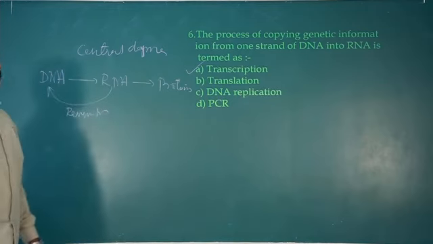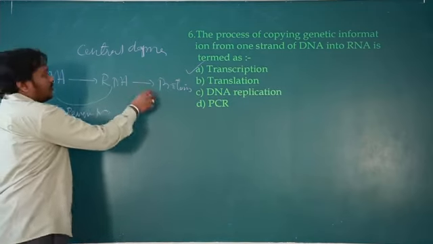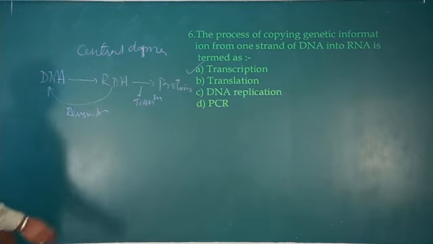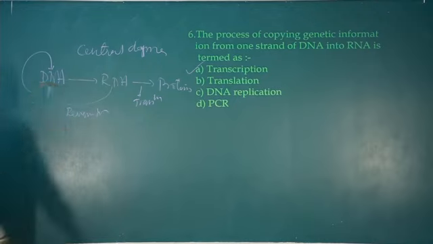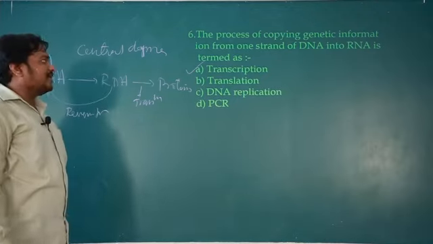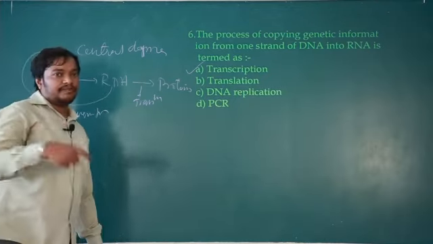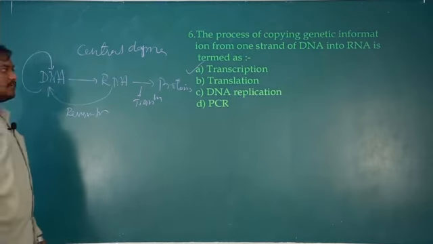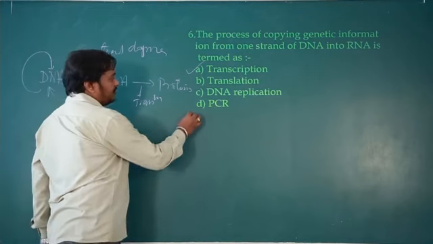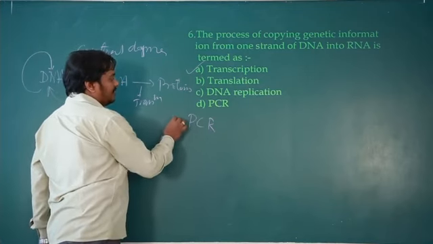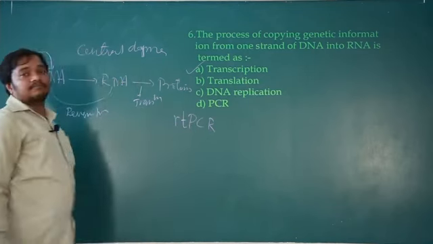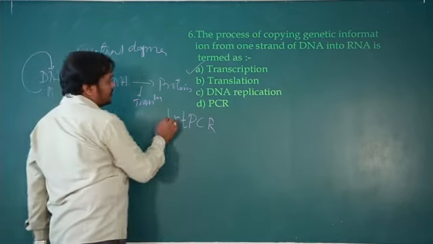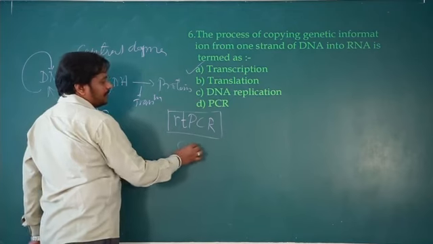Okay, so translation is the synthesis of protein. So RNA to protein is translation. Then DNA replication. So that is the whole thing with respect to the central dogma. Then PCR, polymerase chain reaction, to multiply the DNA copies. Nowadays you might have heard one more type of PCR called RT-PCR, reverse transcription PCR. So this RT-PCR is used to identify the presence of